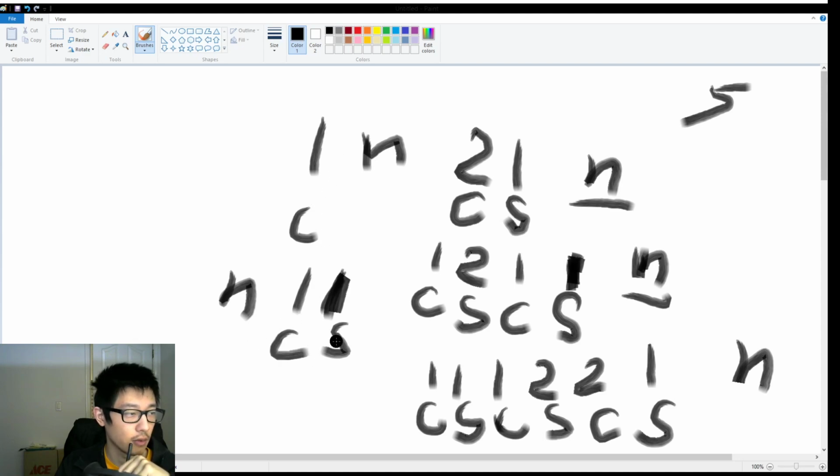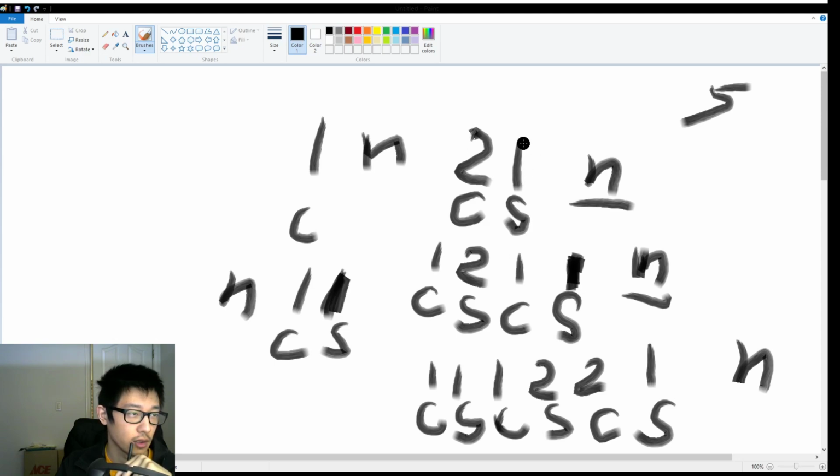Then we have 1 1, count 1, say 1, and next we count first. We encounter 1 until we find the next character is not the same as the previous one. So in this case, we count 2 because we found two 1s, count 2 and say 1. And next we find 2 and we count 1, say 2. So that's the first part.